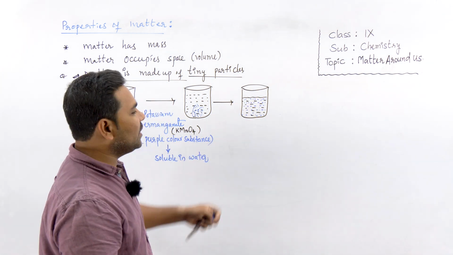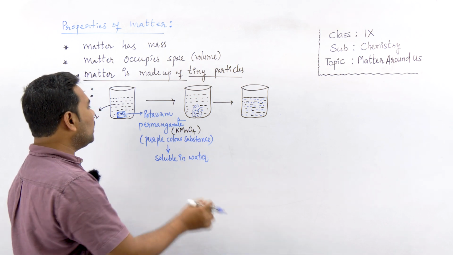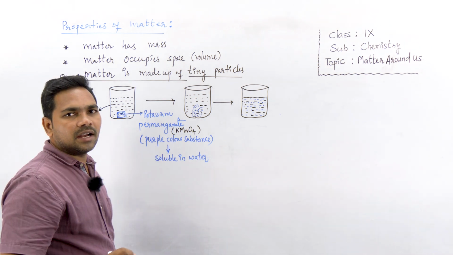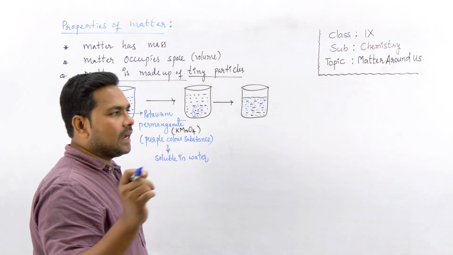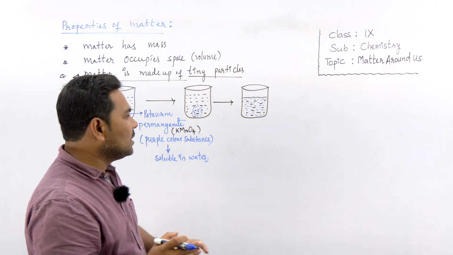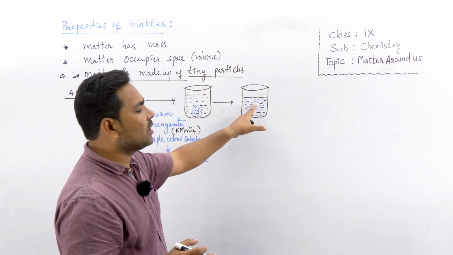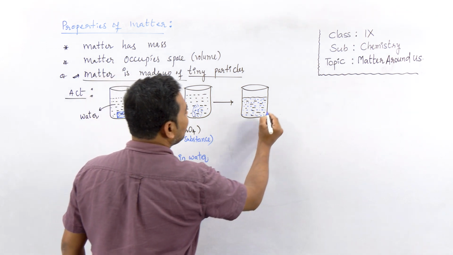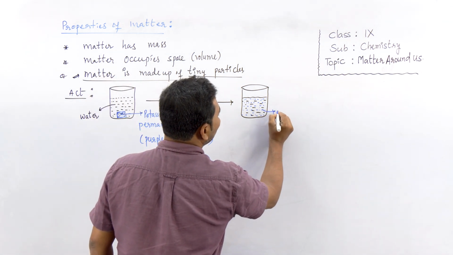From this we understand it is possible only if the substance that is added is made up of smaller particles, and those smaller particles get separated from the substance and spread throughout the volume of water and turn the complete solution purple.